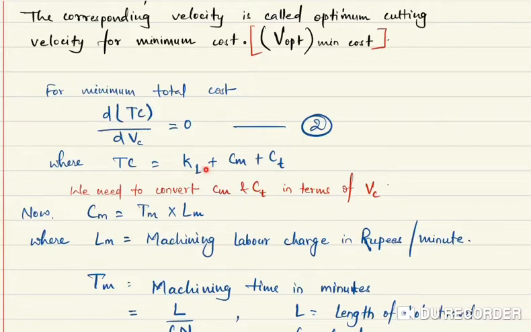Now you can see here it is K1, CM and CT. K1 is constant, it's not going to be affected by VC, so obviously the derivative of this will be 0. But what about CM and CT? They are not in terms of VC. So we will convert CM and CT in terms of VC.